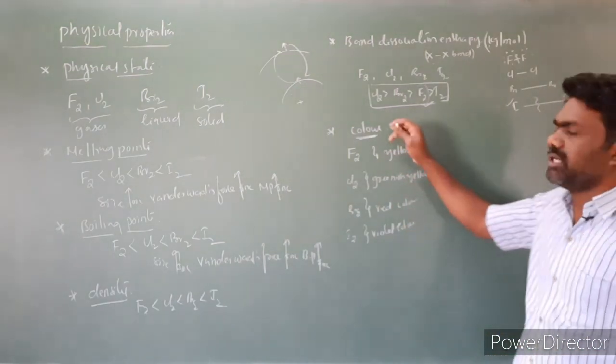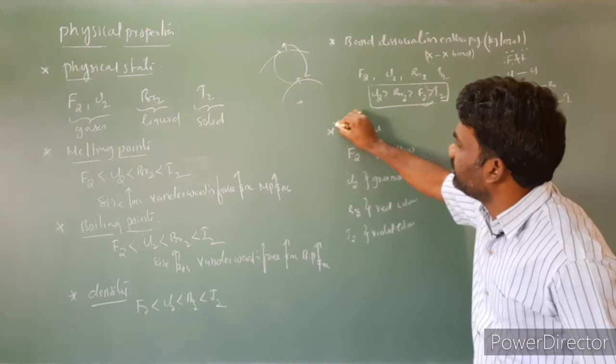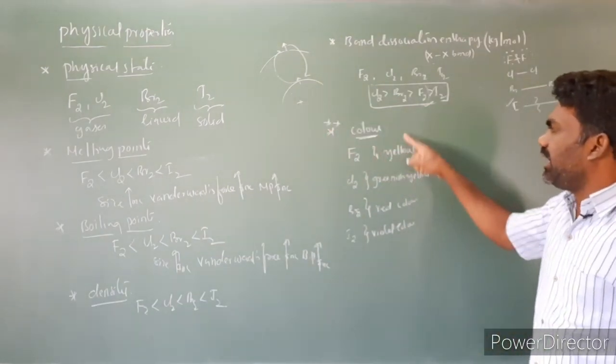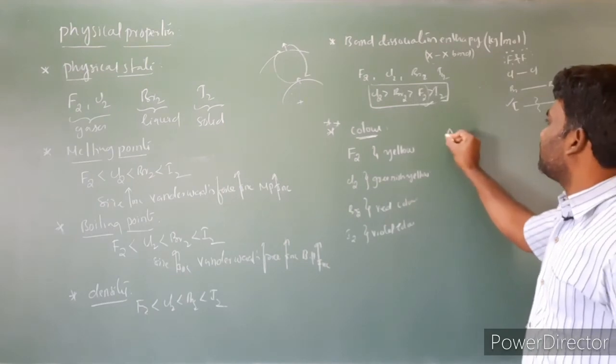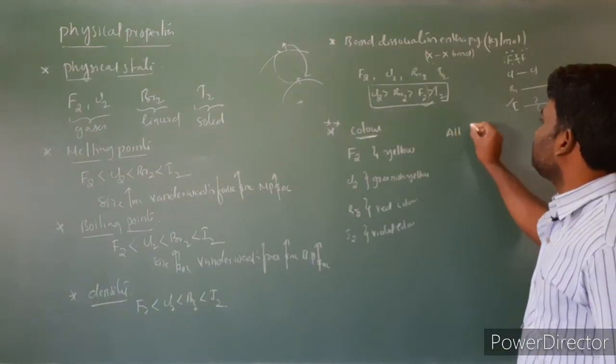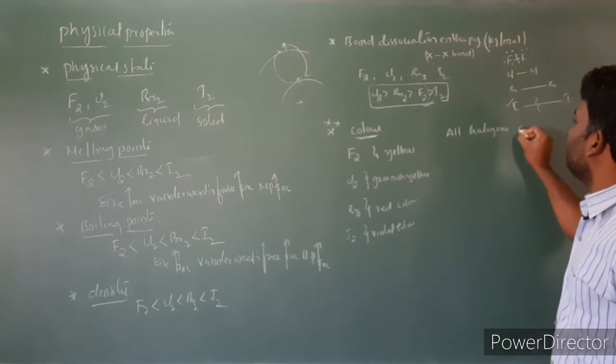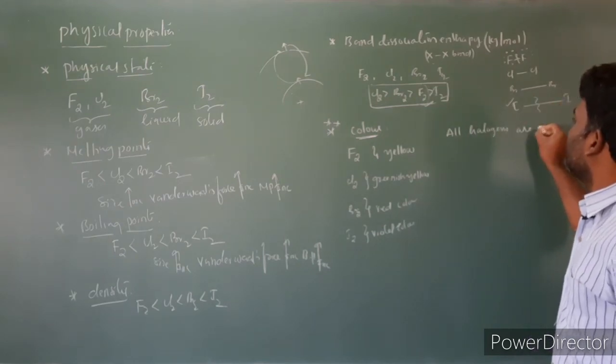So let us write the statement from the PUC point of view. This is a very, very important color property. First, why are the halogens colored?